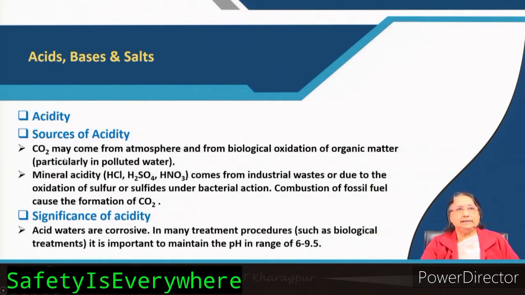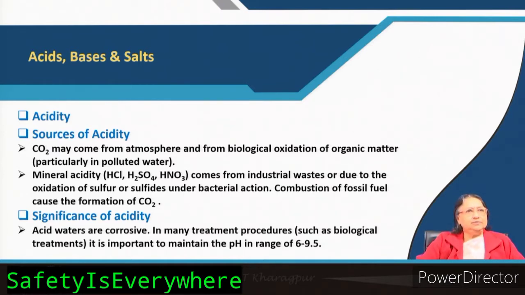Mineral acidity is nothing but strong acids like HCl, H2SO4, HNO3. It may come from industrial waste, from oxidation of sulfur or sulfides under bacterial action, or from combustion of fossil fuels, because of the formation of carbon dioxide.